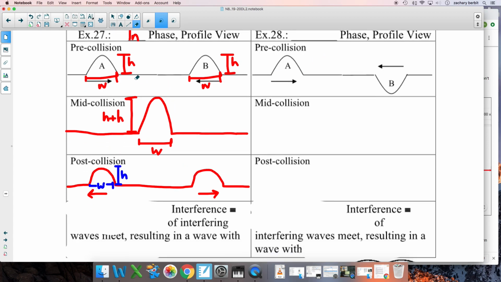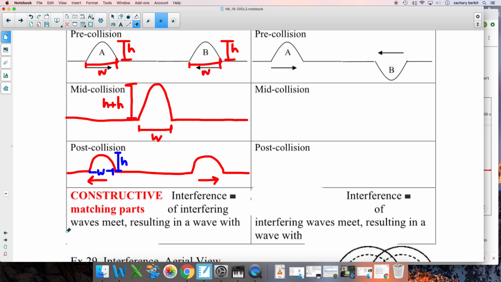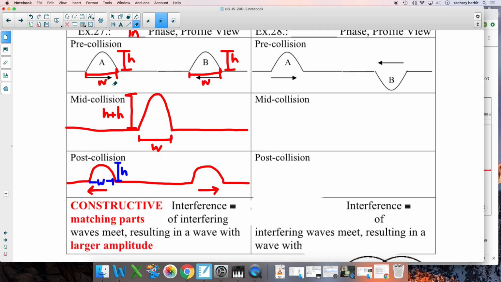By the way, this process of taking two smaller waves in phase, combining them to make a bigger wave, is called constructive interference. This is when matching parts of interfering waves meet, resulting in a wave with a larger amplitude. That makes sense. They match, meet, make a bigger one, and then we have two smaller ones after, although we're not sure which is which just yet.